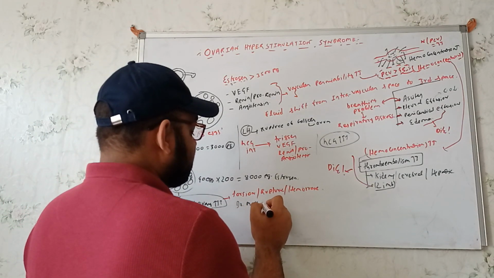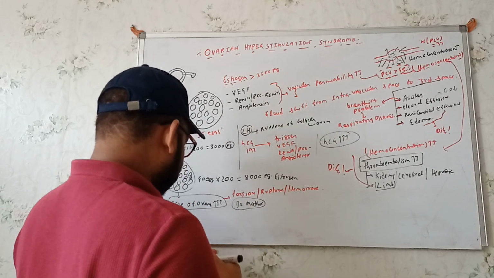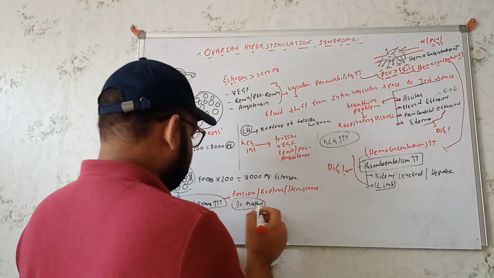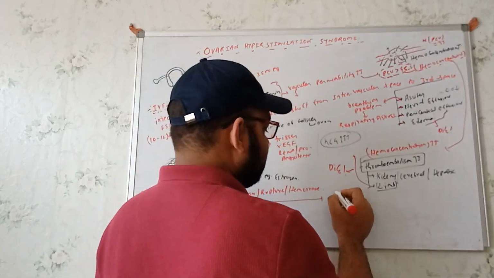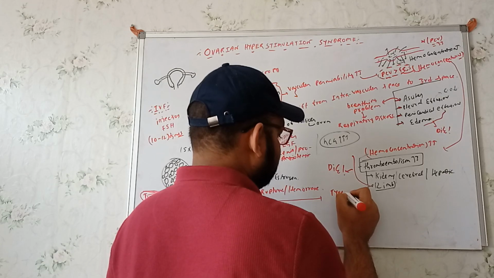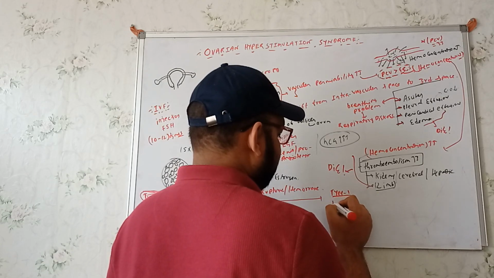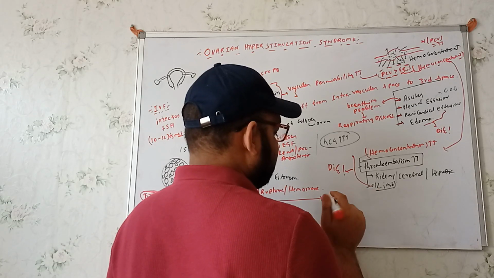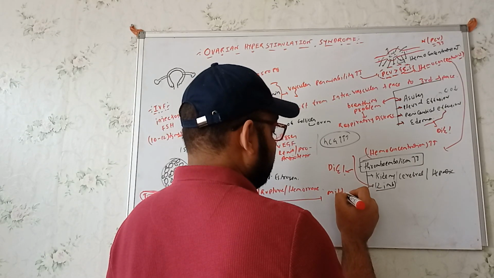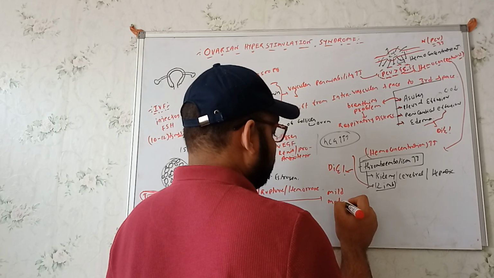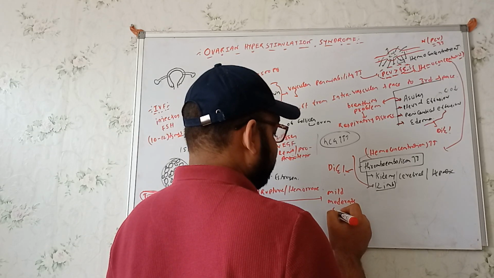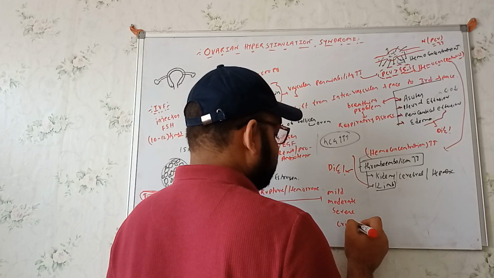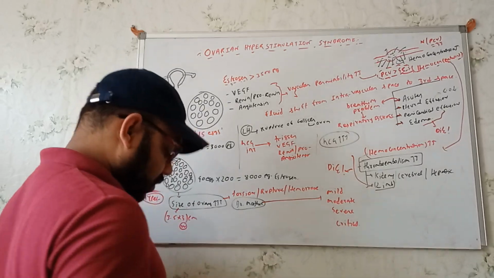Dr. Mathur, classify the three types, rather I should say four types. So what are the types? First, I am writing over here the type. Rather, I should write on the basis of a different thing: mild, moderate, severe, and critical. These are the types on the basis of the size of the ovary, right?